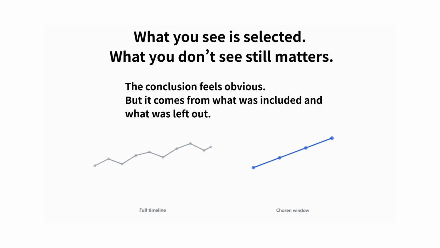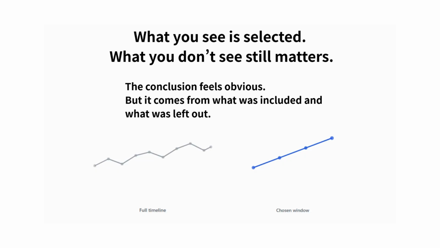But remember, what you are seeing was selected. This conclusion doesn't come from all the data. It comes from which part was included and which part was left out. On the left, the full timeline is messy. There are rises, drops, and uncertainty. No easy story. On the right, a short window is chosen. The same data, but suddenly the story looks obvious. This is not about lying, it's about framing.